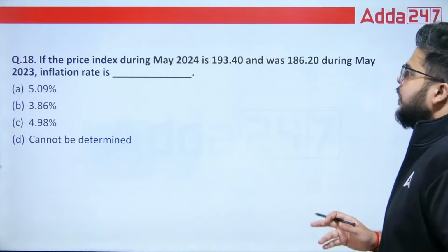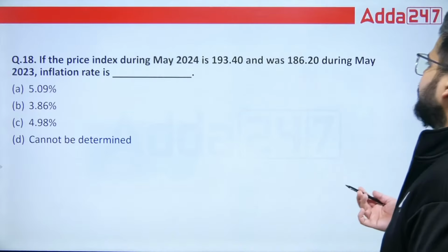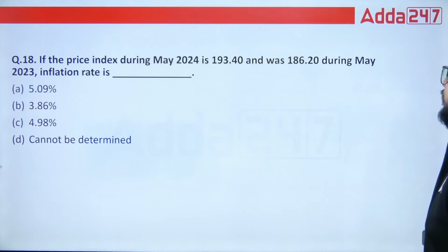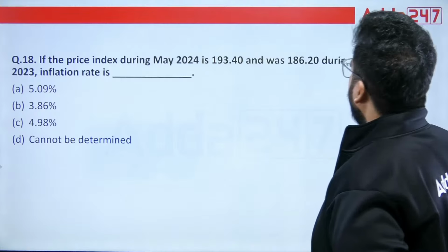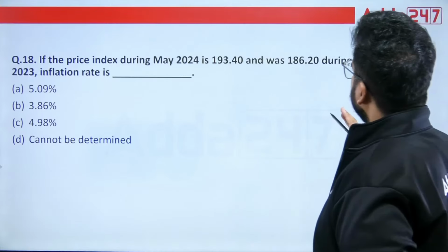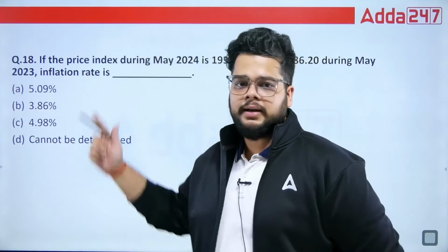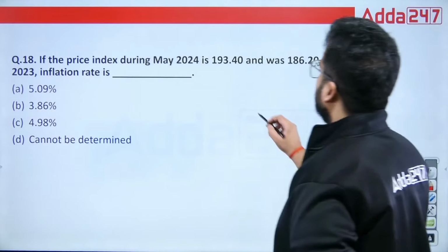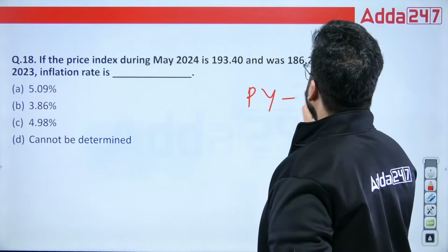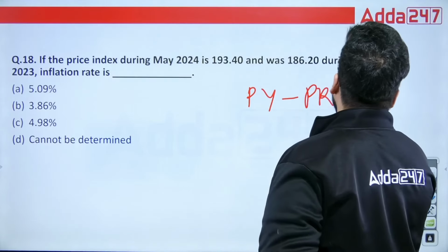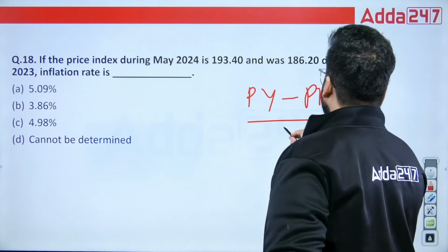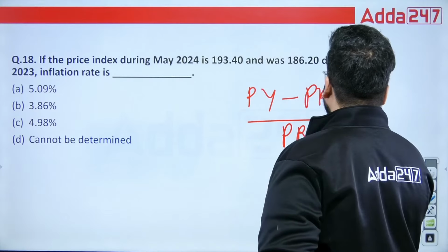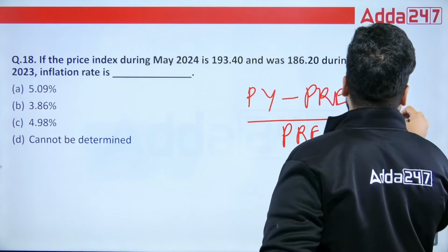Next we have, if the price index during May 2024 is 193.40 and it was 186.20 during May 2023, what is the inflation rate? So how do you calculate the inflation rate? The present year index minus the previous year index, divided by the previous year index, multiplied by 100.